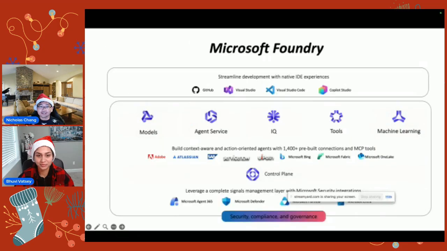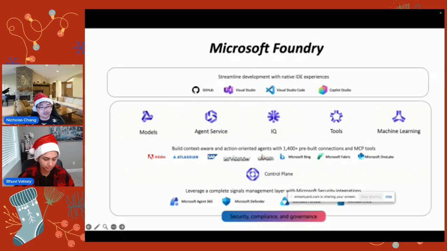Okay, let's talk about Microsoft Foundry. As you know, it's been renamed from AI Foundry at Ignite, and its main purpose is to be a unified AI platform for building, deploying, and managing AI agents. At the top, you can manage agents using your various native tools, for example VS Code and GitHub.